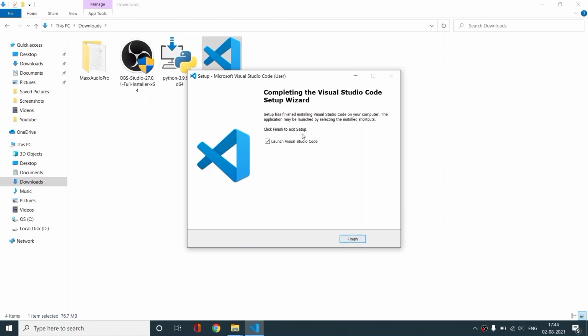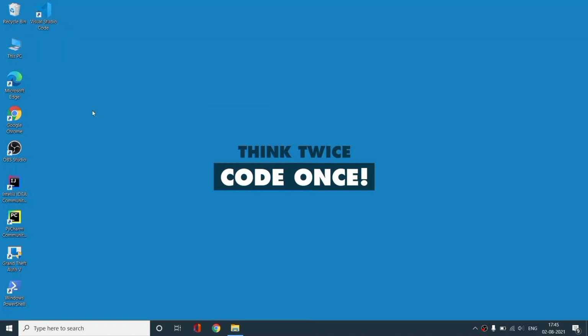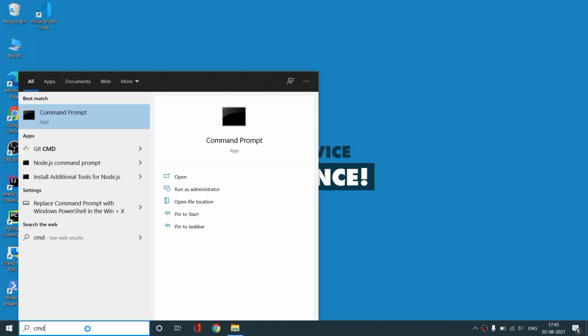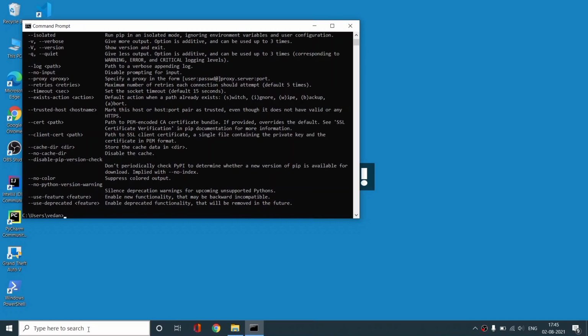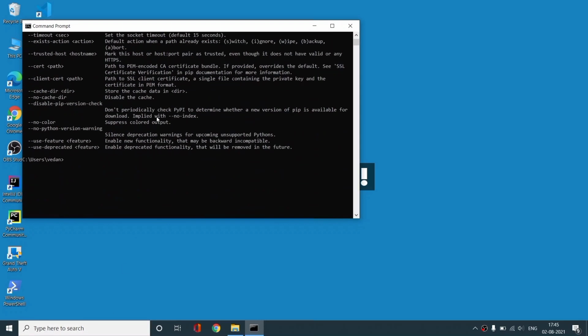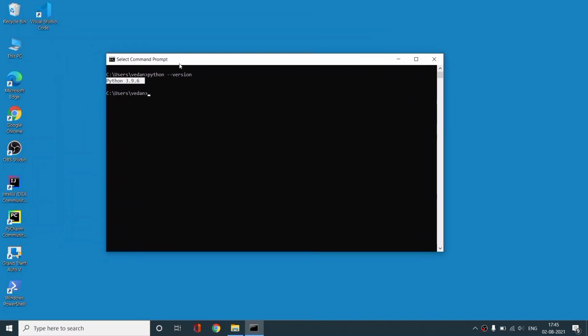Now just finish this and then first of all open your CMD or PowerShell in your Windows. Type here pip, and then you should see some text here. Then clear this terminal. Okay, then search for python --version. Then you can see the version which is installed on your system. So if that is correct, then you are ready to go and ready to write your programs on Python.